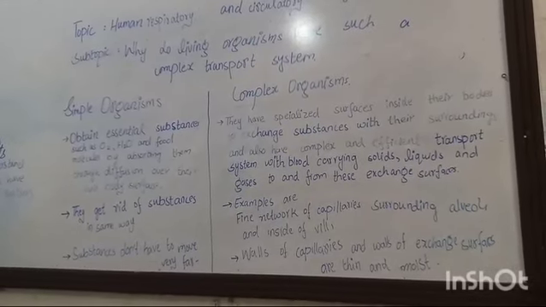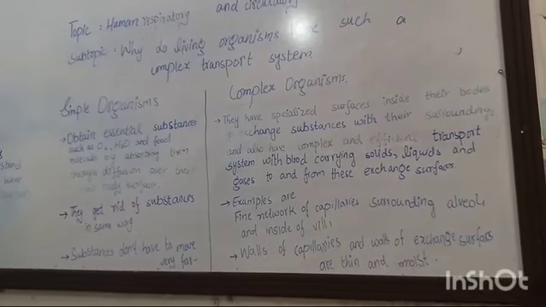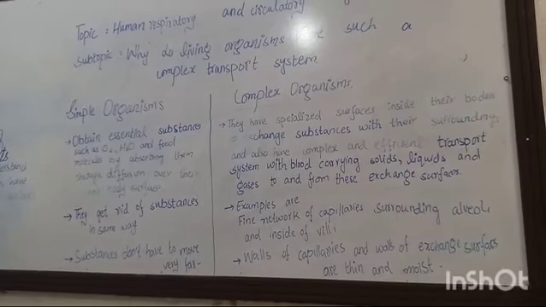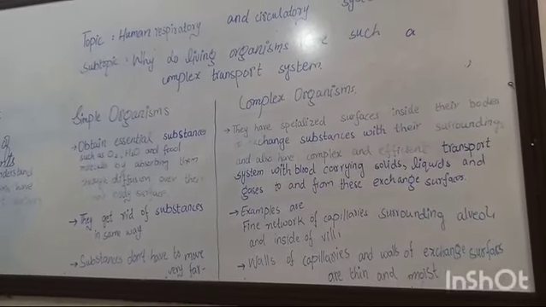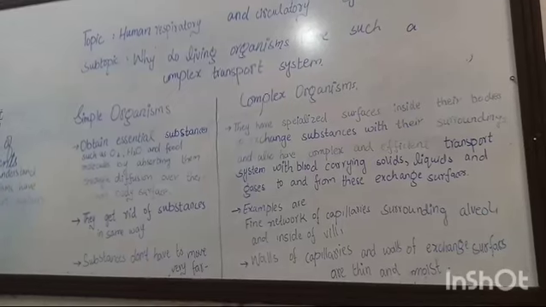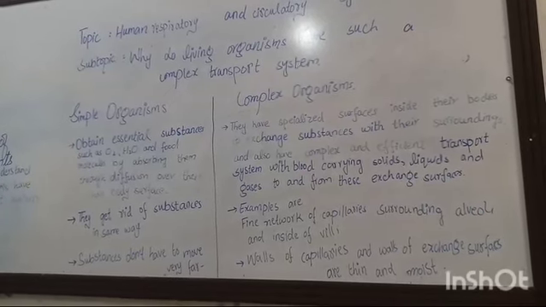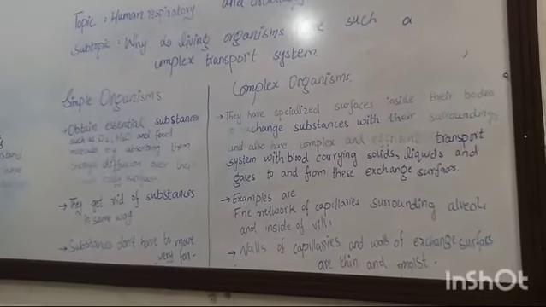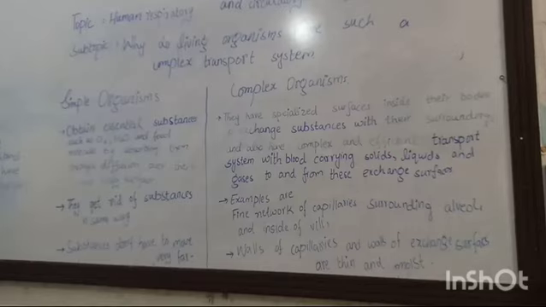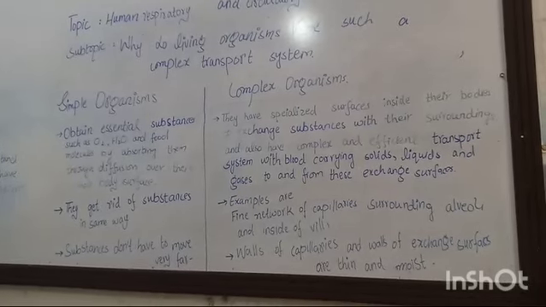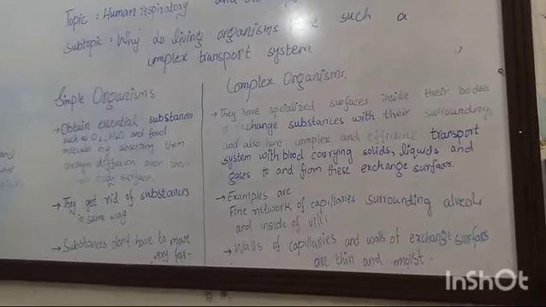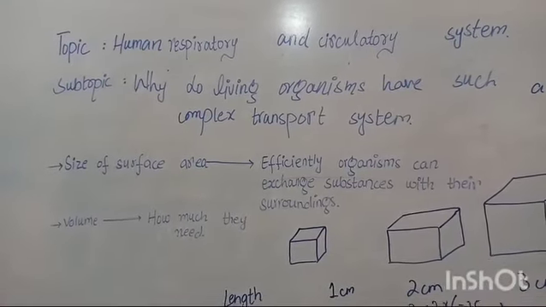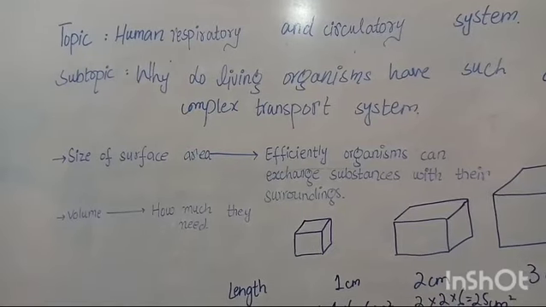The walls of these capillaries and the walls of these exchange surfaces are very thin and very moist, so that they can make the process of diffusion very easy. So these are some of the differences between simple organisms and complex organisms. In complex organisms, the substances have to travel over large distances in our body. That's why there are specialized transport systems here, and at the same time there are specialized surfaces for absorption and for excretion too. So students, now we have seen some of the differences between the smaller and the larger organisms.